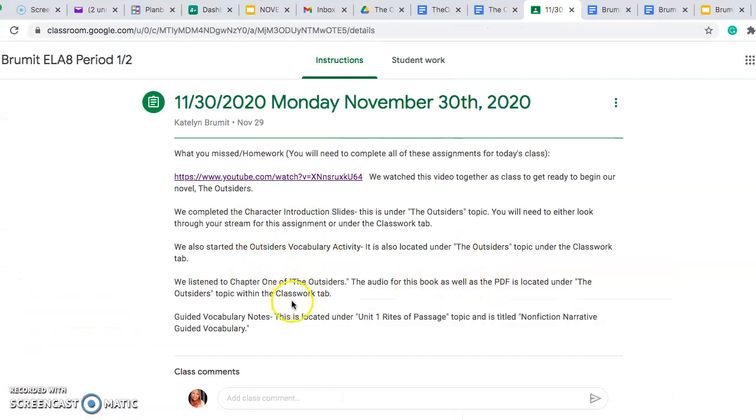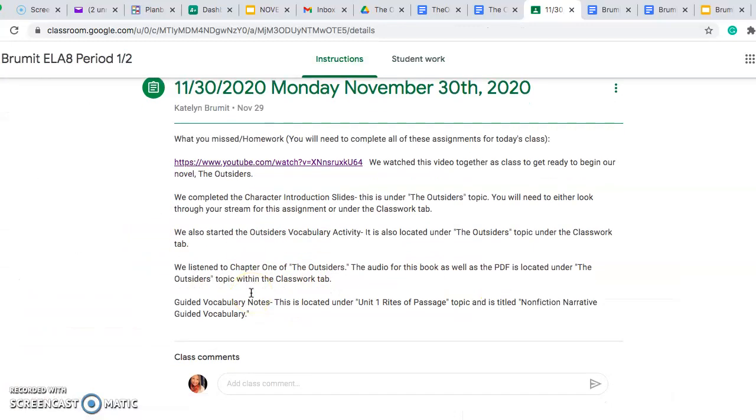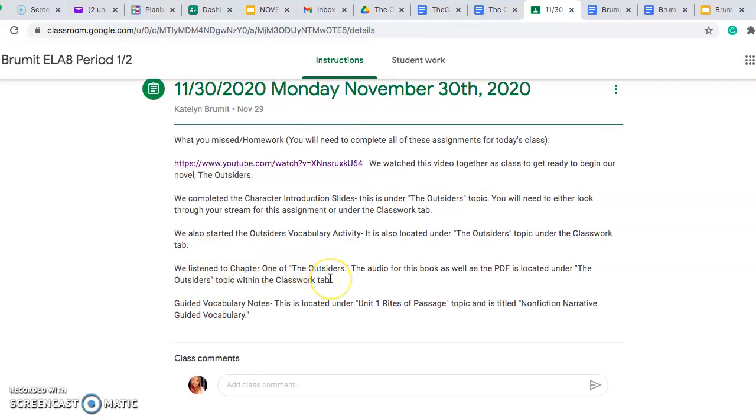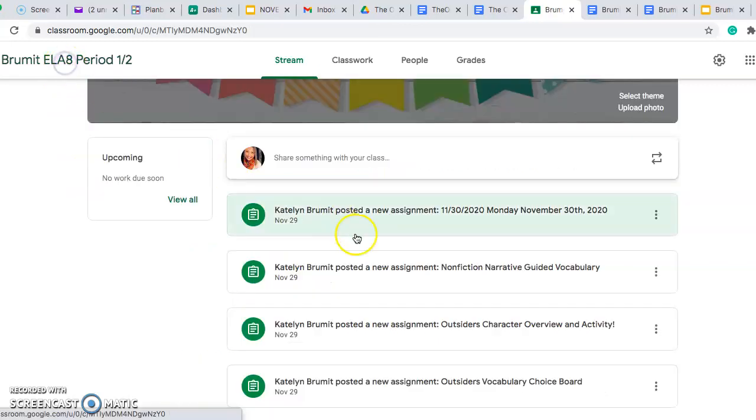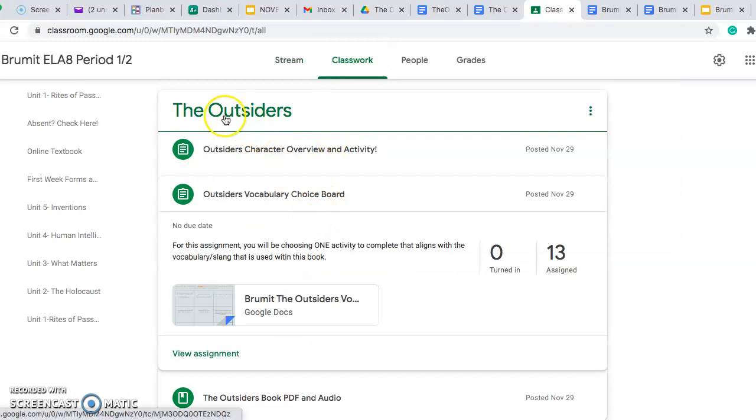All right, so we also listened to chapter 1 of The Outsiders. I do have the audio and the PDF for this book located directly on our Outsiders tab. So let's go back one more time and see where you are going to find that. So you will click on the classwork tab. First thing that should pop up is The Outsiders.